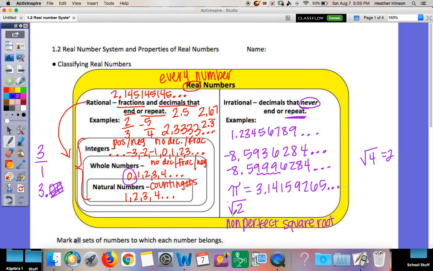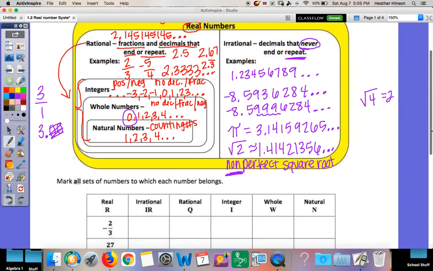Square root of 2, I don't know. If you put it in your calculator, you're going to get 1.41421356 something. So it's going to go forever and ever, and it's never going to repeat. It's never going to stop. So your non-perfect square roots, the ones that you don't know, that give you crazy decimals, those are irrational. So we'll come back to this list throughout the lesson to make sure we understand what is what.